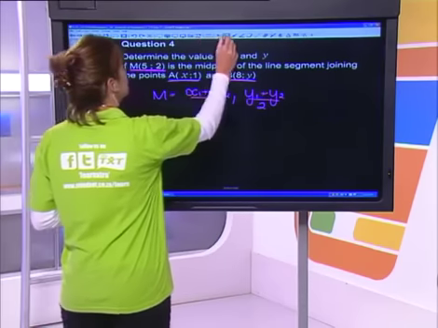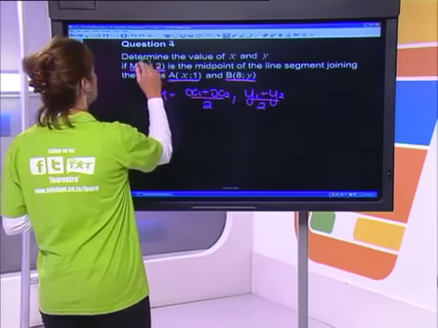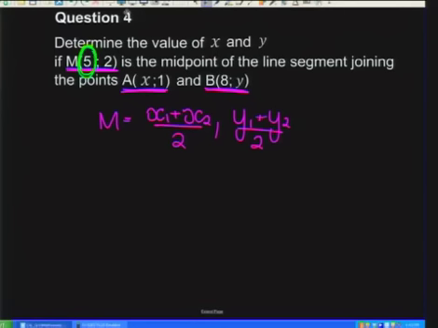So let's see. Do you guys agree that the x coordinate of your midpoint is actually that 5 over there? All right. So therefore, the x midpoint, that point over there, is actually equal to 5. All right. So this is my first sum.